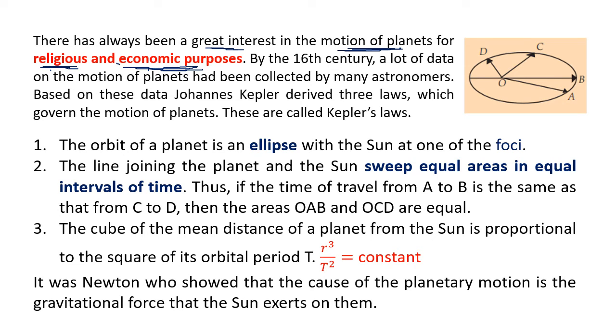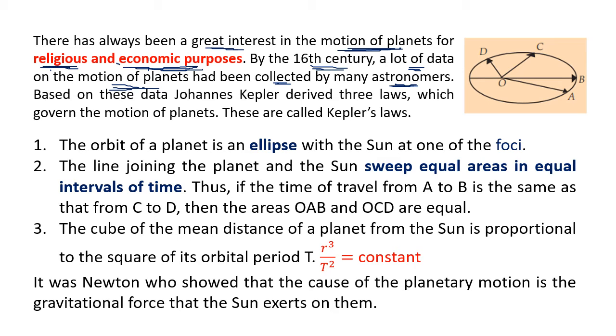Okay, but by the 16th century there was the invention of the telescope, and because of the telescope a lot of data on the motion of planets had been collected by many astronomers. So before the telescope also, man had learned to observe and keep a note of the motion of the planets and the stars. And after the invention of the telescope, many astronomers collected a lot of data.